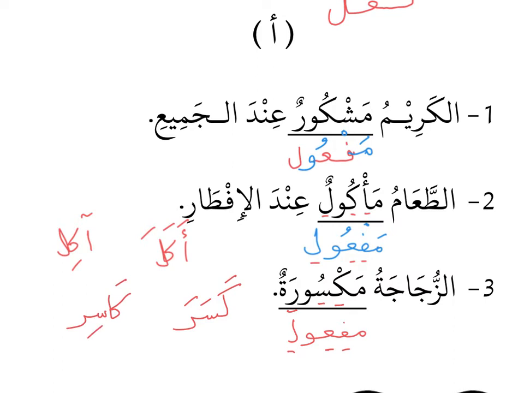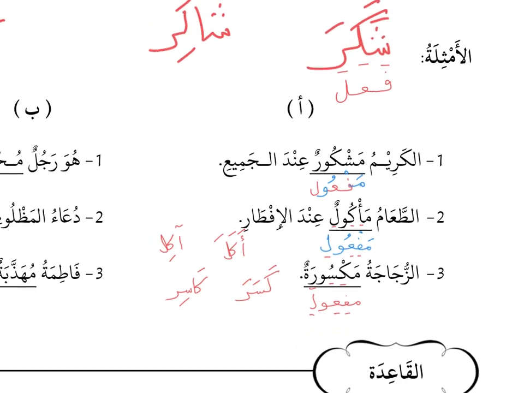Kasirun. But now we want to use it in the passive form. The one that is being broken, that is broken. So what is that word? The word is maf'ul. Therefore we change it to maksur. Maksur. So the meaning of maksur is broken. Az-zujajatu maksuratun. The glass is broken. So this is isim maf'ul.